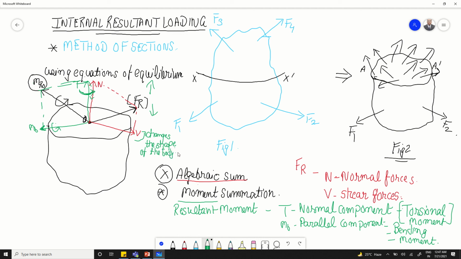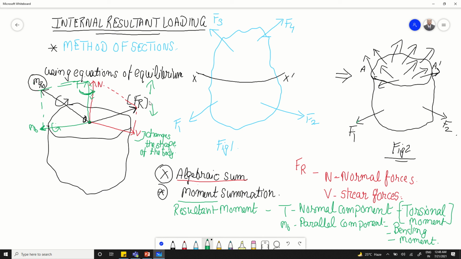So what we have seen? We have seen that at any point in any part of a body, if you need to find the internal distributed loading which is developed due to the externally applied force, you pass an imaginary section and divide the body into two parts. There, at the exposed area, you use equations of equilibrium to find a net resultant force which we assume to pass through a point O, often referred to as the centroid of a body.